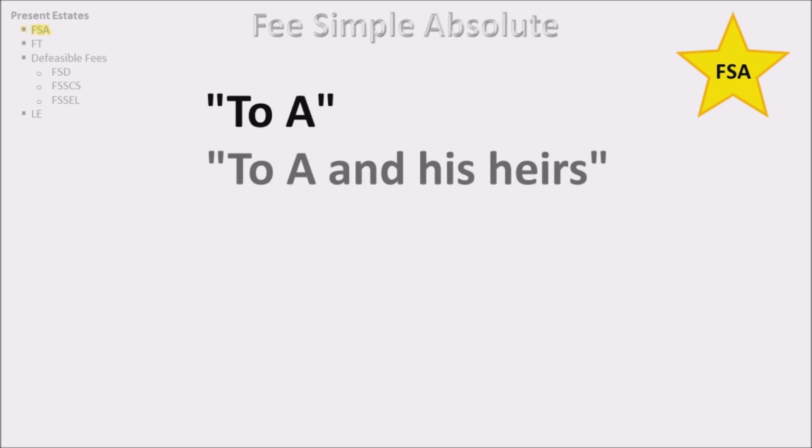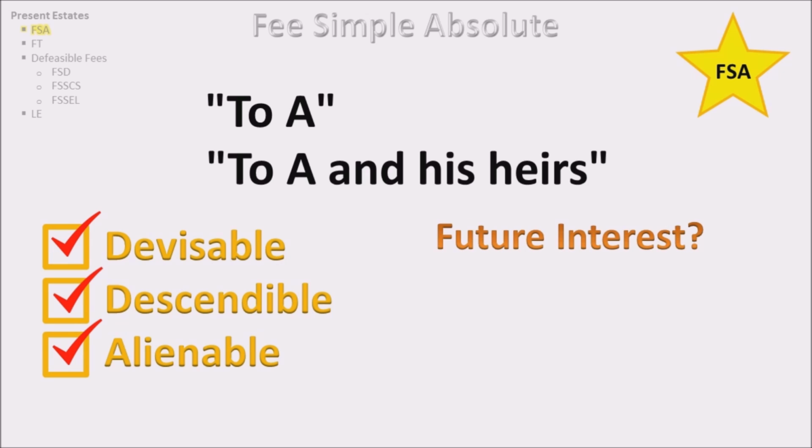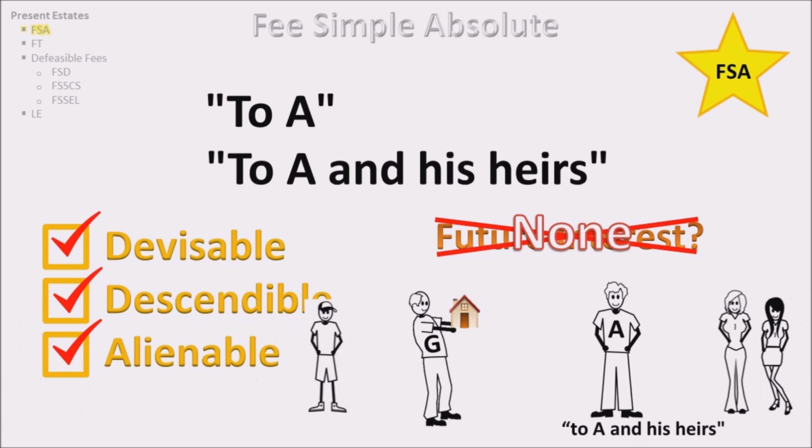Fee simple absolute. A fee simple absolute is an interest in land that is absolute, unconditional, and lasts forever. You should note, this is the best level of ownership that someone could have. The language that creates it is "to A" or "to A and his heirs." How does it transfer? Well, it's divisible, descendable, and alienable. Any future interest? None.